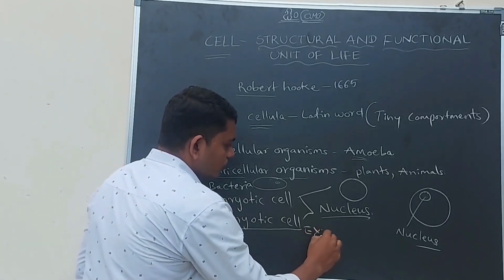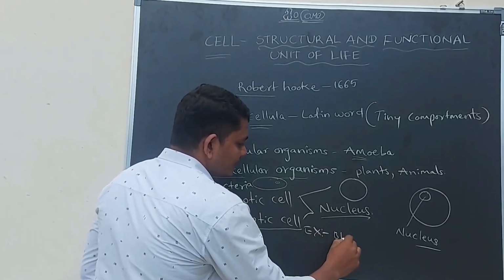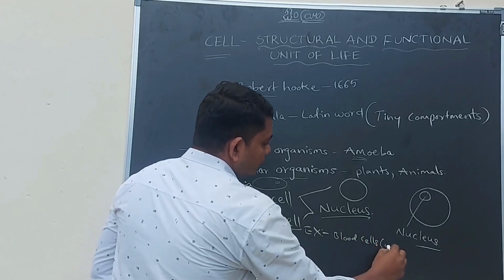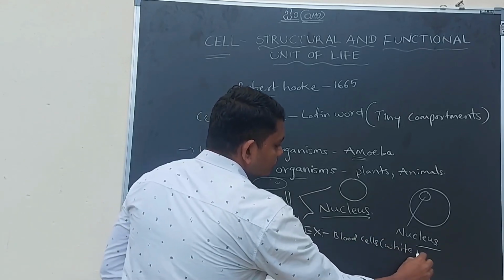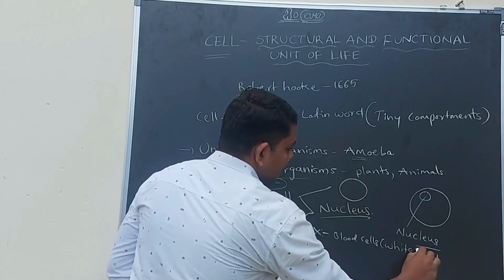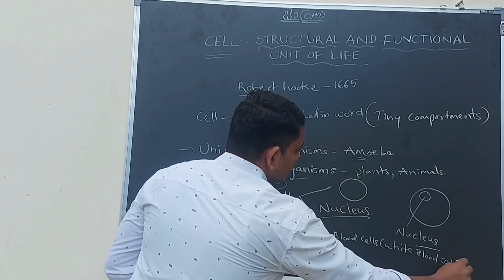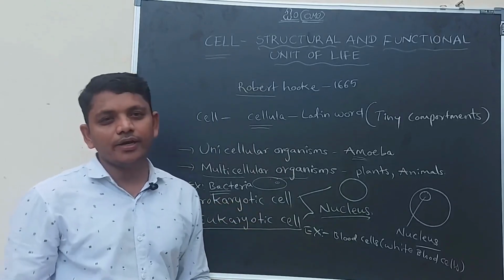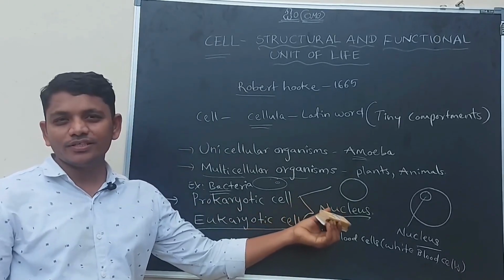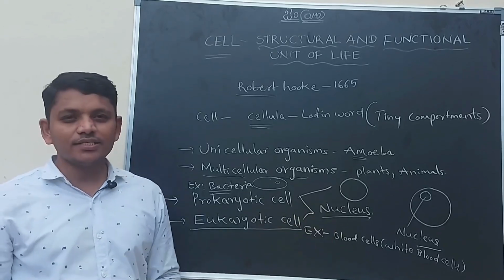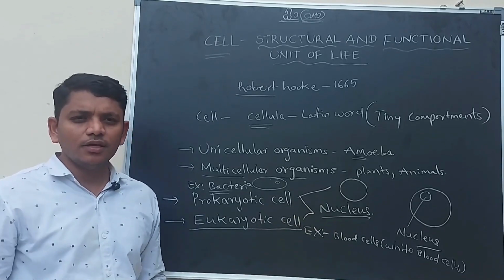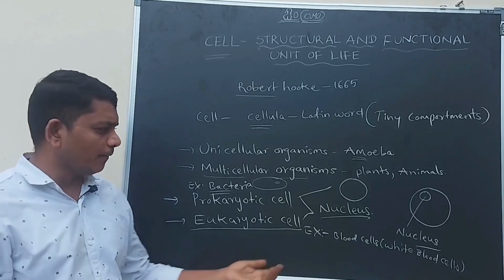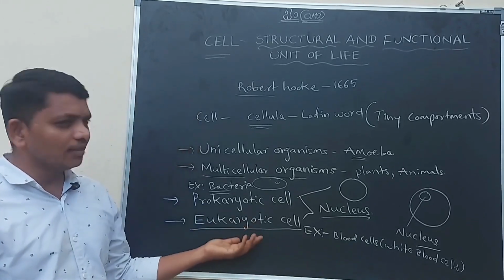Examples: blood cells, which means white blood cells, and for prokaryotic cells, the best example is bacteria. In bacterial cells there is no nucleus. In blood cells, nerve cells and muscle cells, everything I mentioned as examples, they have a nucleus in the cell.